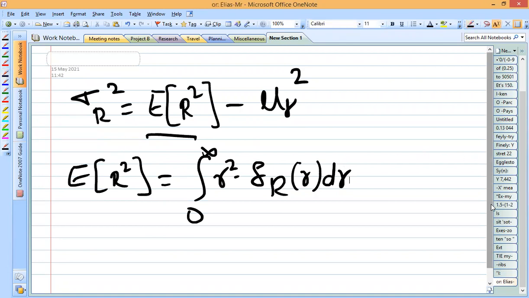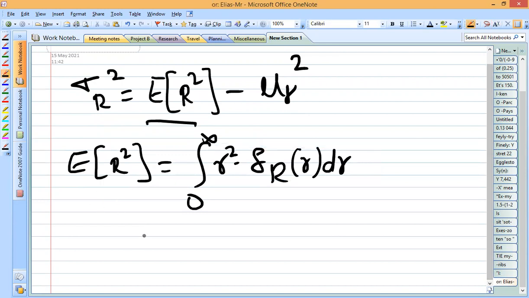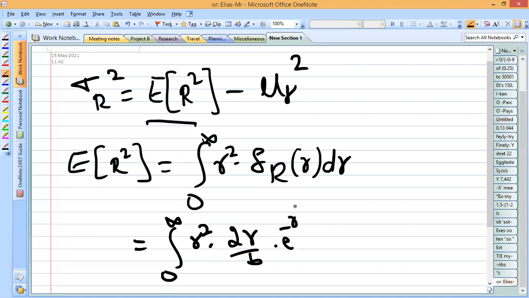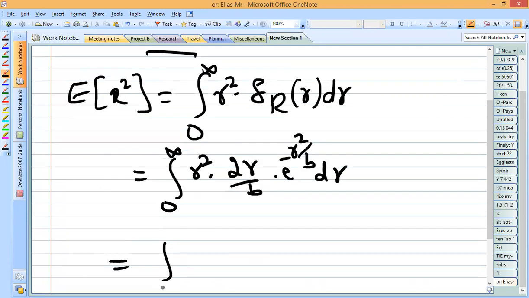So be patient with me. I'll just go on explaining. Once again, you can go with this video to see how the derivation is done. So 0 to infinity, r square will be written as it is, and fr of r is replaced. What was the equation of this fr of r? Fr of r again is 2r by b into e to the power minus r square by b dr. Substitute that fr of r. Next, we can write integral 0 to infinity 2r cube by b e to the power minus r square by b into dr.